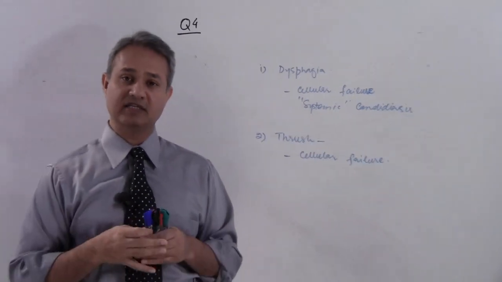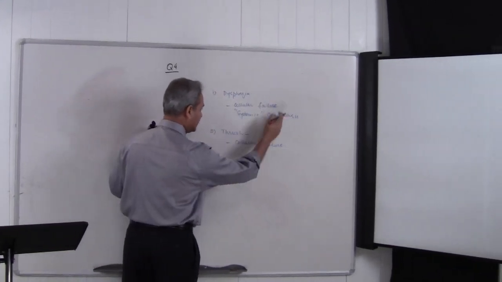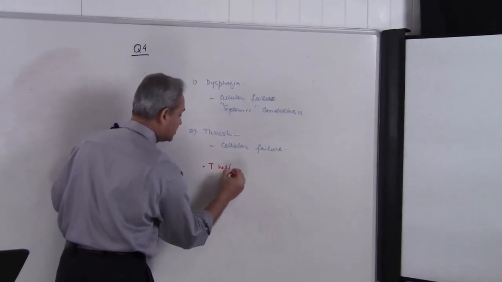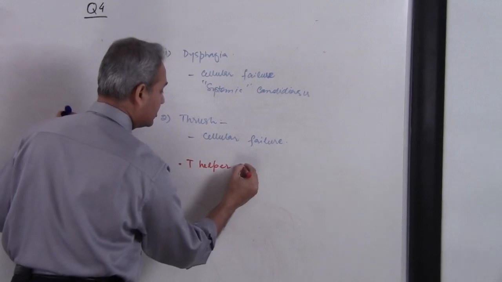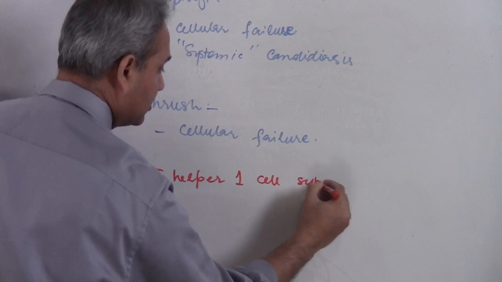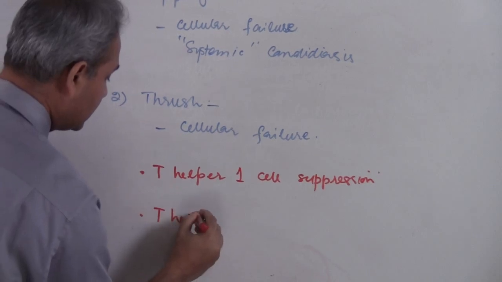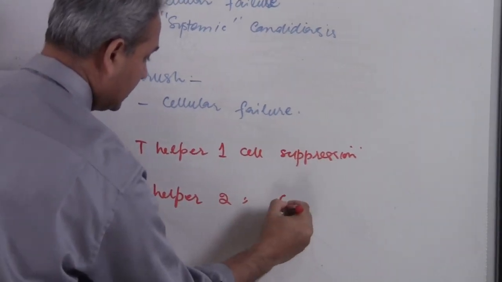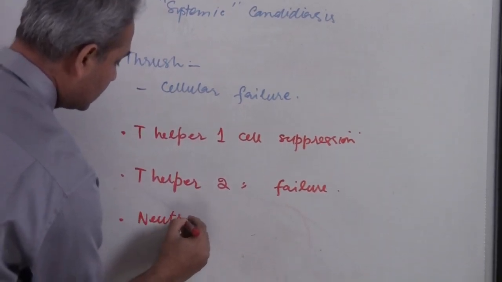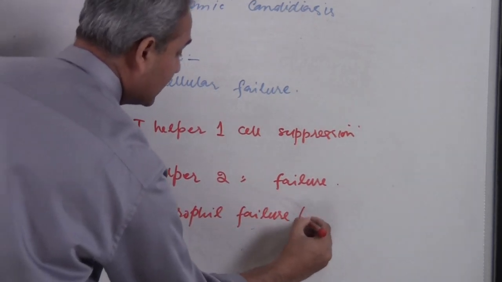So let's try to explain this question now. I could put other things here in the choices. I could say, what cellular function? I could say T helper. So here are the choices: T helper 1 cell suppression or failure. That could be one choice. The other choice is T helper 2 cell failure. The other choice could be neutrophil failure or neutropenia.